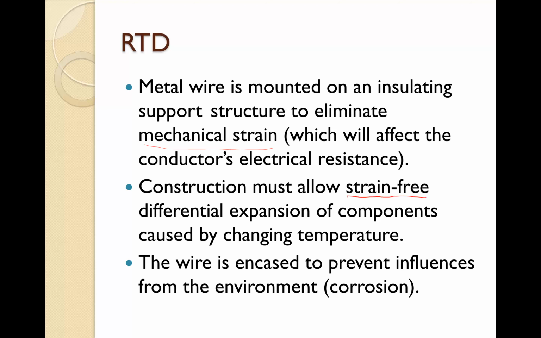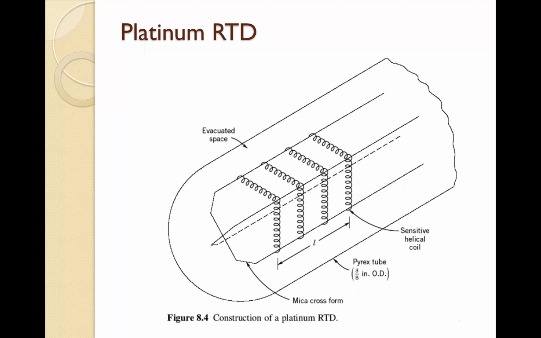So this is why we put the helical coil in a mica cross form, just to eliminate the strain, because strain has an effect on the resistance of the metal. And we put the whole structure in the evacuated space, just to eliminate the external effect of the environment or the surroundings of the RTD.